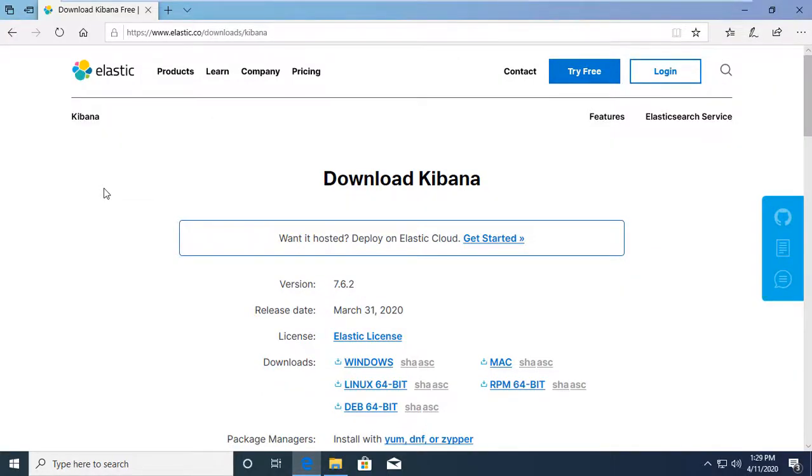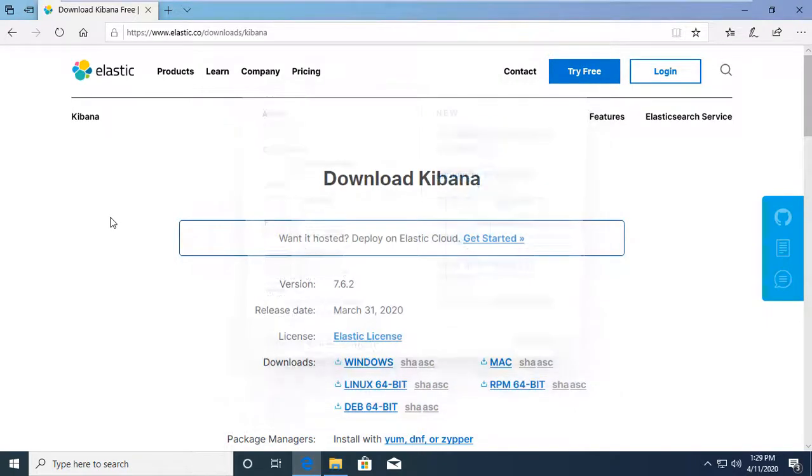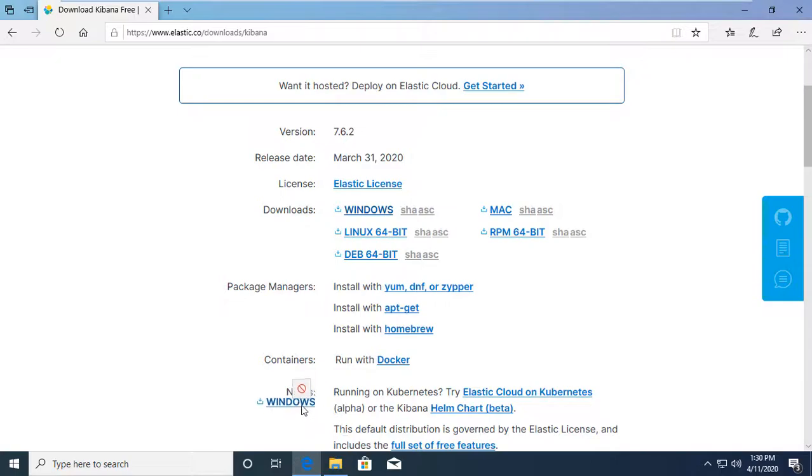I quickly move on my VM, open your browser and go for the link elastic.co/download/Kibana, where you'll find multiple variants of Kibana: Windows, Mac, Linux, RPM, Debian. Click on Windows. I already downloaded it and extracted it.